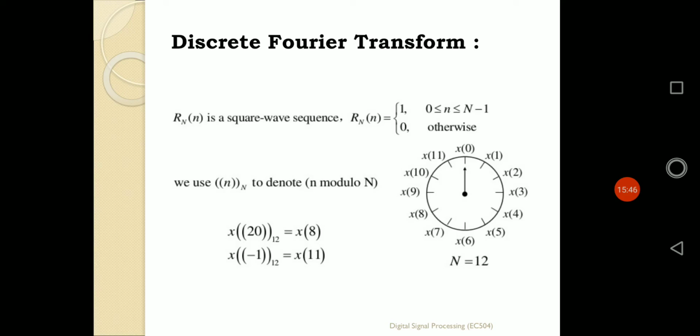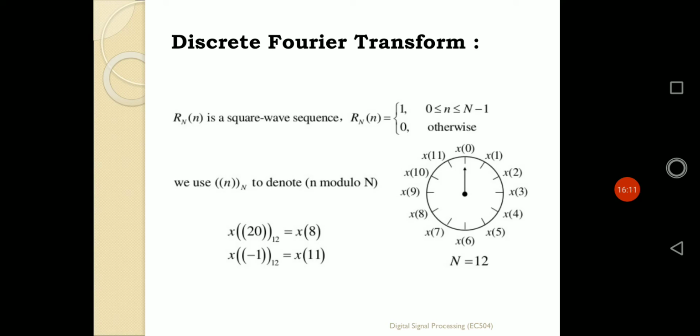For example, if a sequence r of n is a square wave sequence, its value in the range n equals 0 to N minus 1 is equal to 1, and for other values it will be 0. So it clearly defines the concept of a periodic sequence, which can be represented in a circular sequence.